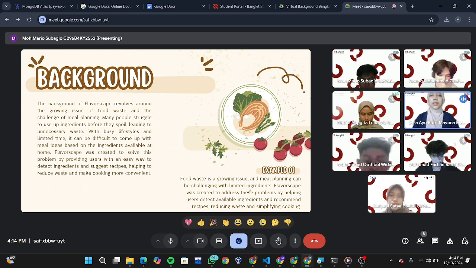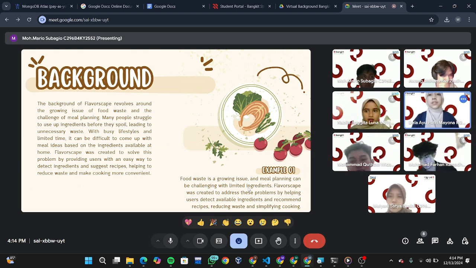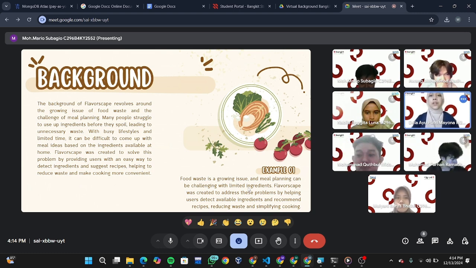Okay, this slide is the background of the Flavourscape application. The background of Flavourscape revolves around the growing issues of food waste and the challenge of meal planning. Many people struggle to use up ingredients before they spoil, leading to unnecessary waste.